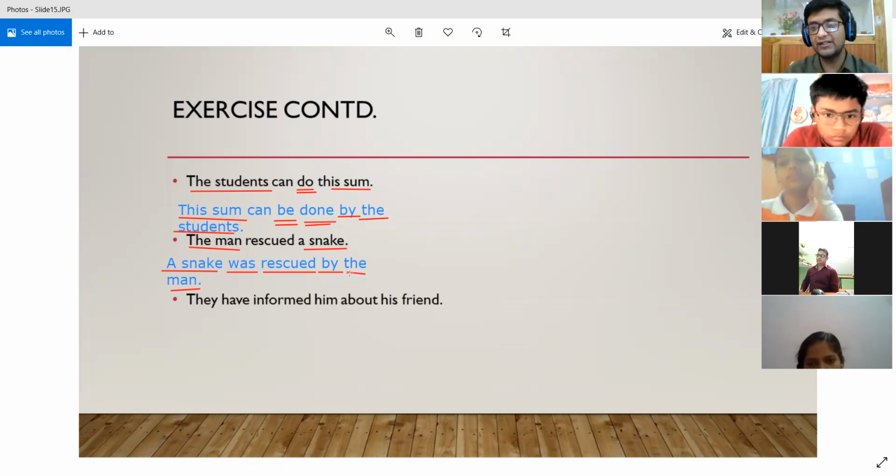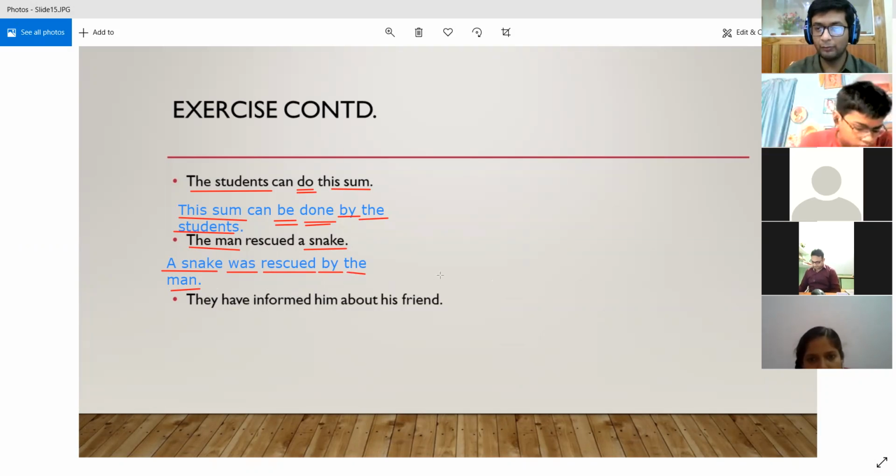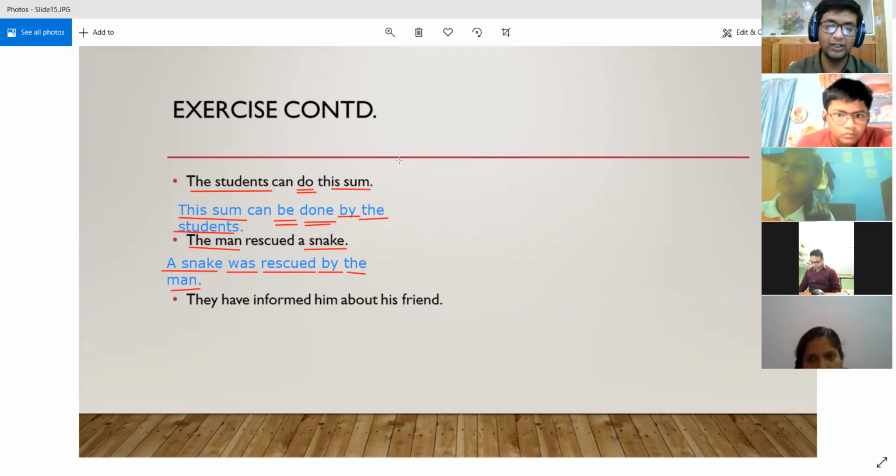This was quite an easy one. I don't know why you couldn't answer. Probably because you didn't know the correct form of the be verb. That is why. All right.